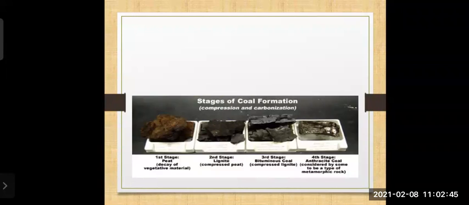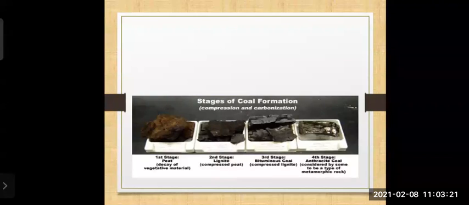The second one is lignite, and it consists of compressed peat. The third stage is bituminous coal, a harder form of lignite. And the fourth one is anthracite, considered by some to be a type of metamorphic rock.